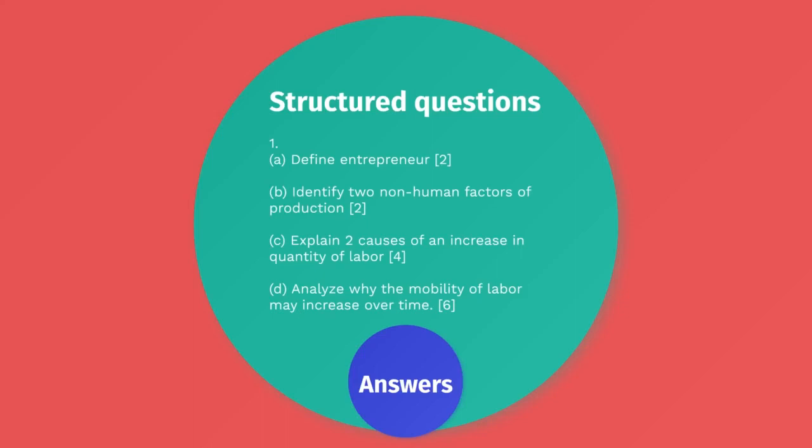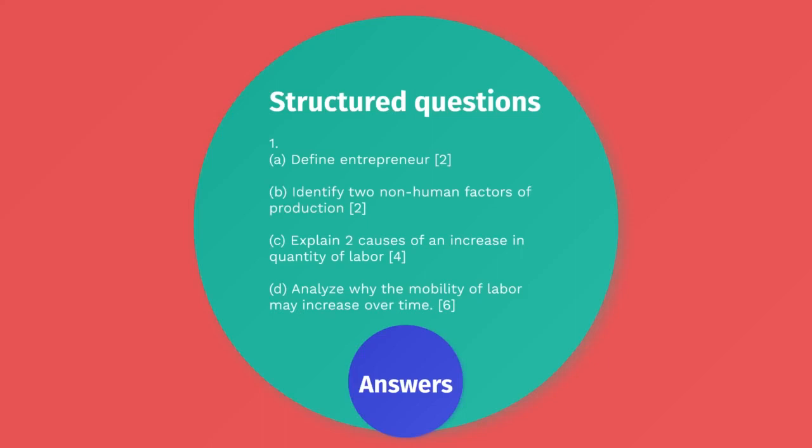Explain two causes of an increase in the quantity of labor. One is the number of workers available. You have to expand on that by saying the size of the population matters, or the age structure of the population, or the retirement age, school leaving age, or the attitude towards women. Out of these five, any one you need to develop. The second point would be the number of working hours, and you need to give points on that too.